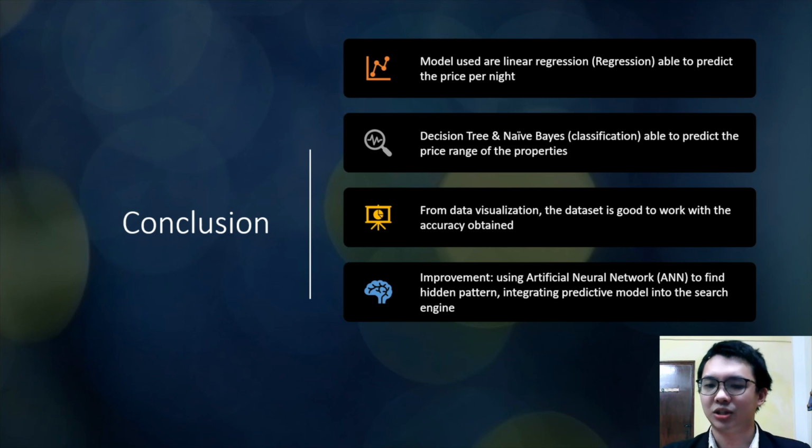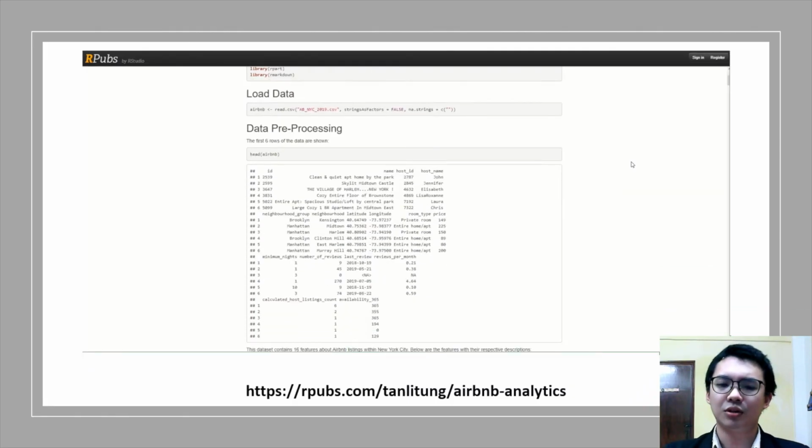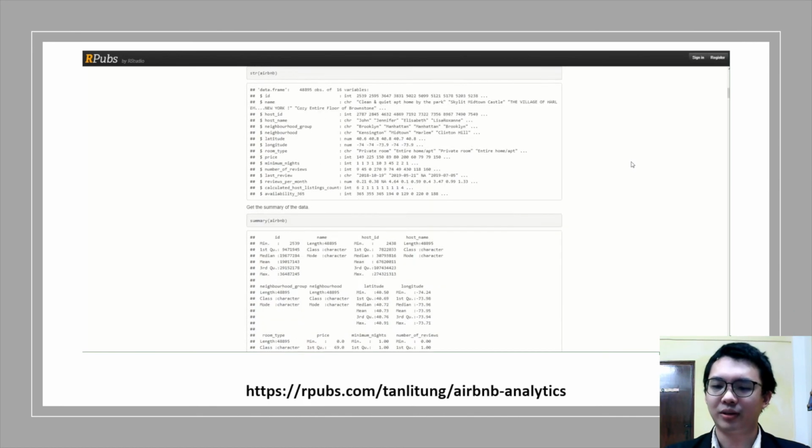From the data visualization, this dataset is good to work with due to the accuracy obtained, and to improve the whole project, we can use an artificial neural network (ANN) to find the hidden patterns, which is more sophisticated, and Airbnb can integrate this predictive model into their search engines. So all the codes are uploaded on RPubs. You can follow the link to see the codes.